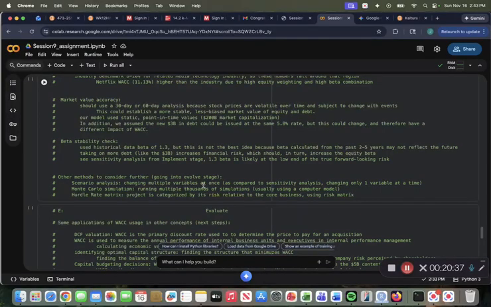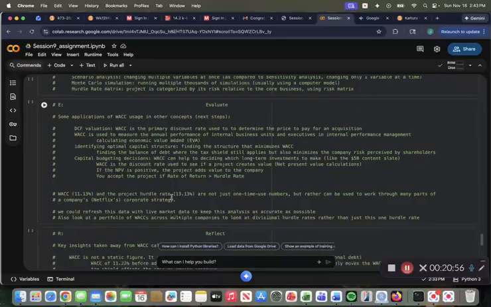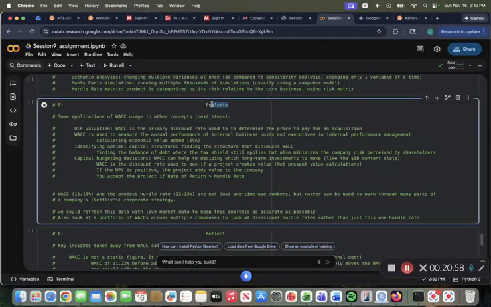And then the hurdle rate matrix, where the project is categorized by its risk relative to the core business using the risk matrix. So those are some other methods we consider to validate our answers and see if we could more accurately define our WACC and our other answers that we determined here. So then moving into the evolve stage of DRIVER, some applications of WACC usage and other concepts, and then some next steps as well.